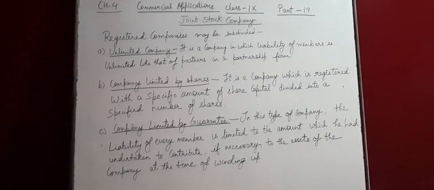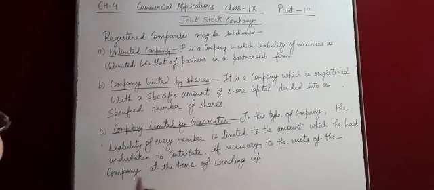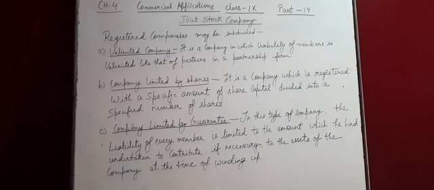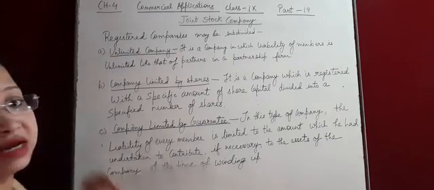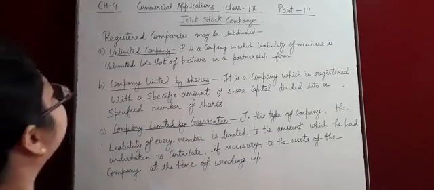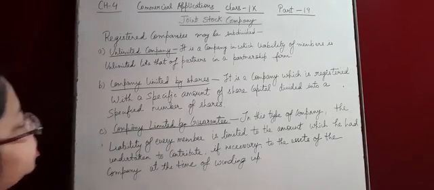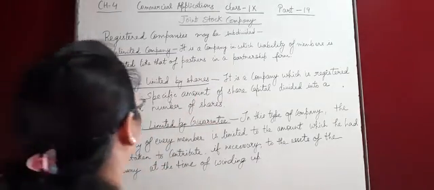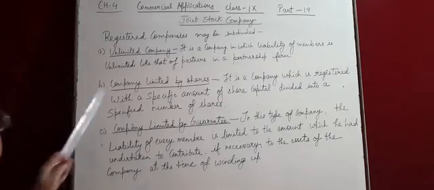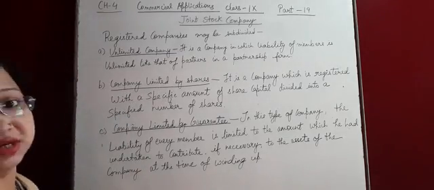If the company's assets are insufficient for satisfying the claims of the creditors, the personal property of members can be attached to meet the obligations. That's why it is called unlimited liability, because if the properties are insufficient, they can use their personal property to pay their creditors. Okay. Now, second point is company limited by shares.